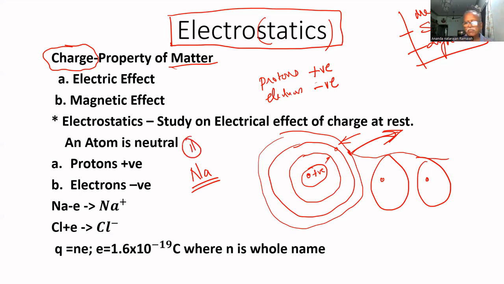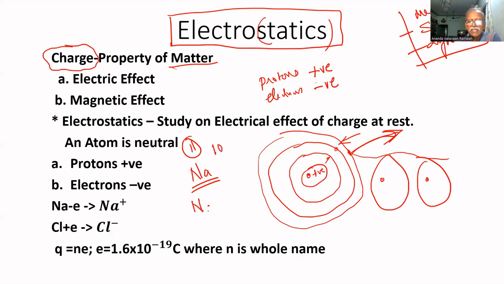Suppose we take Na. Na has 11 electrons. Am I correct? I am very poor in chemistry, that's why I do not know. Tell me. Yes, okay, 11 electrons. Suppose one electron escaped from that Na, then there will be only 10 electrons.